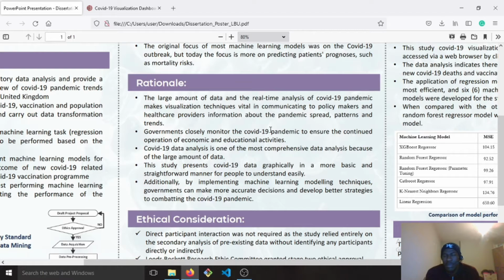The rationale is that the COVID-19 data is large, and because of the threat of the pandemic, it requires real-time analysis of data. One of the easiest ways to communicate this data to policymakers and healthcare providers is through the use of visualization techniques, which help to understand the pandemic spread patterns and trends. Governments on all tiers are constantly monitoring the pandemic patterns and trends, so as to ensure the continuous operation of economic, business, and educational activities. And COVID-19, like I said, has comprehensive data, so analyzing it is not really easy.